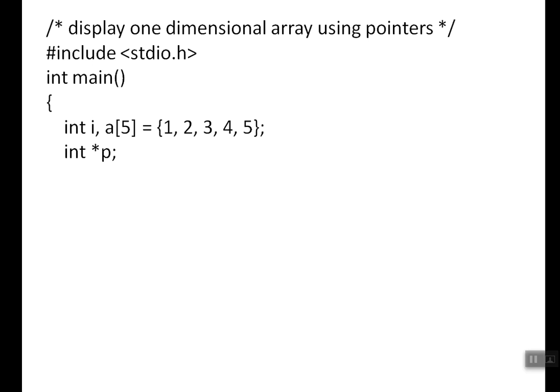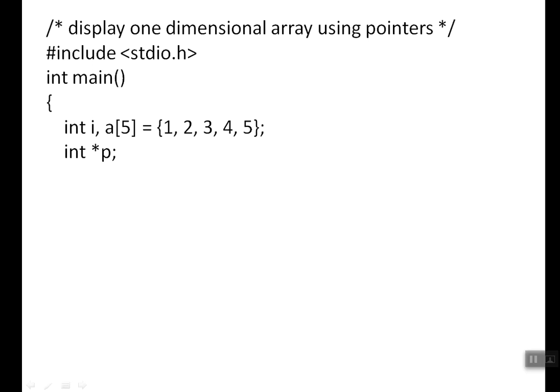int *p. What can p store? An address. How many addresses do we have? Five addresses. How to access the address? &a[0], &a[1], &a[2], &a[3], and &a[4]. If I want to find the address of the third variable, how should I give it? p = &a[2]. What about this? p = &a[0].